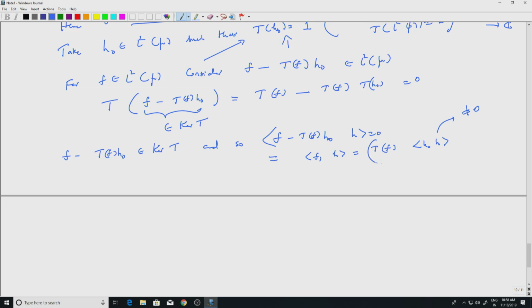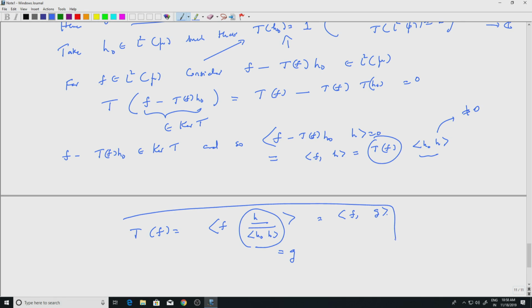So we want to find out what is Tf, right. So T of f is simply f inner product with this, I can take it to the other side, this is a complex number, right. So H divided by H naught H, well, there is a complex conjugate, okay, and that is your g. So that is all we want, right. So g is this, so f inner product with g. Okay, so that proves the theorem, right, because I have found a g for you such that Tf is inner product of f with g.